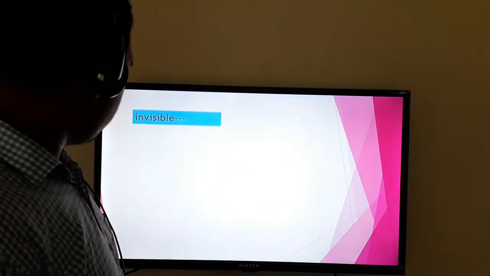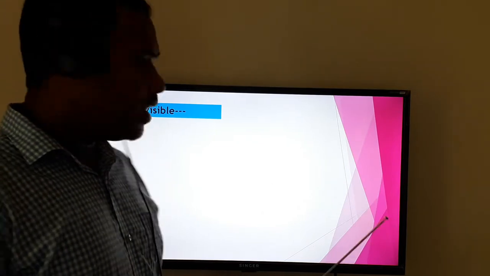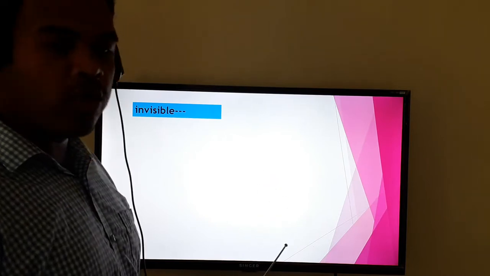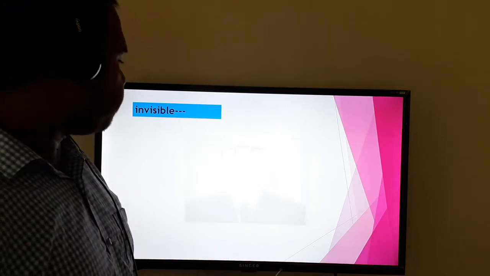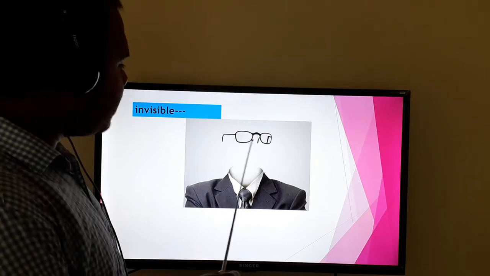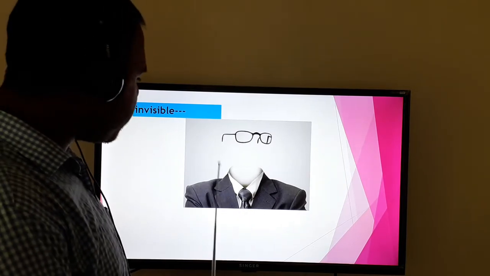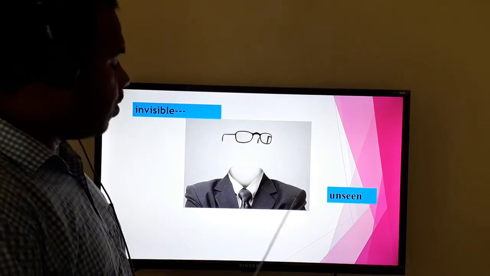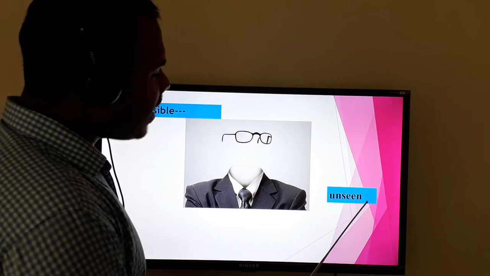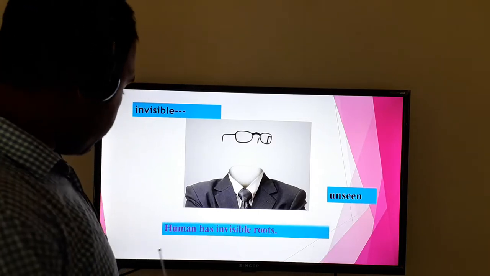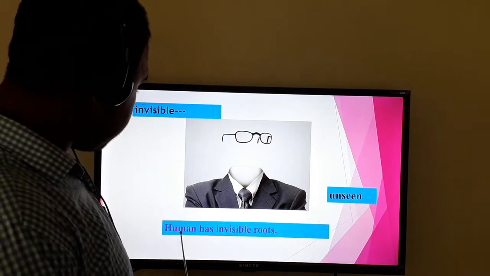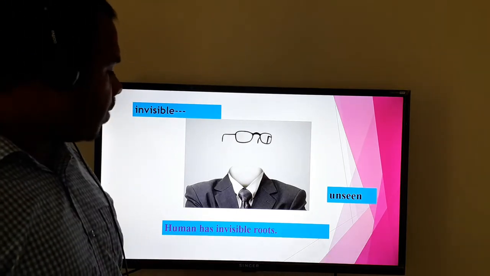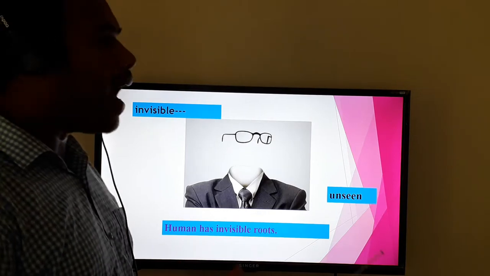Next, we have another word, that is invisible. Can you tell me what it means? Invisible means that we cannot see. You can see it in the picture. There is a nice picture for you. What do you see? There are spectacles. There is someone, but we cannot see the face. That is invisible, or we can say unseen. In a sentence: humans have invisible roots. Yes, humans have invisible roots that are not visible like a tree's.